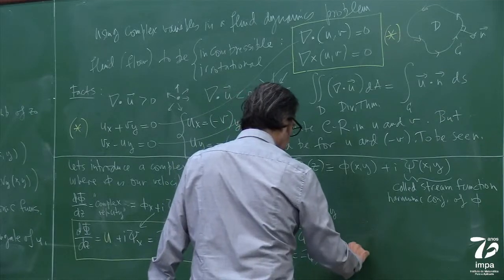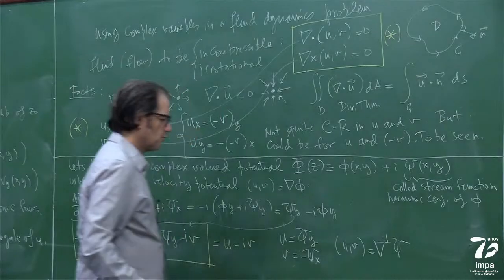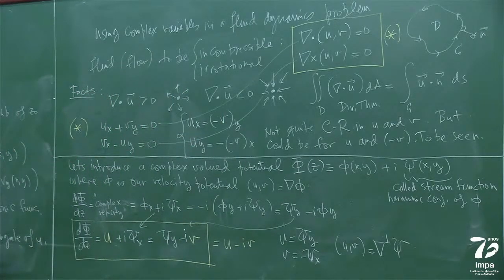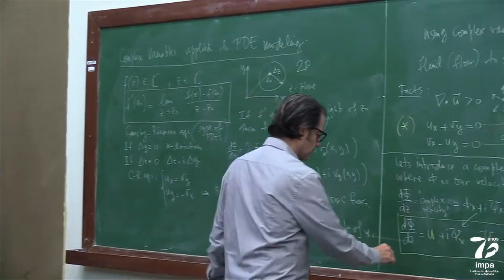So U is also equal, I can define it as the grad perp of the stream function, right? I still have to show you why the name is stream function. We're going to see this next. Okay, so we learned two things, right?